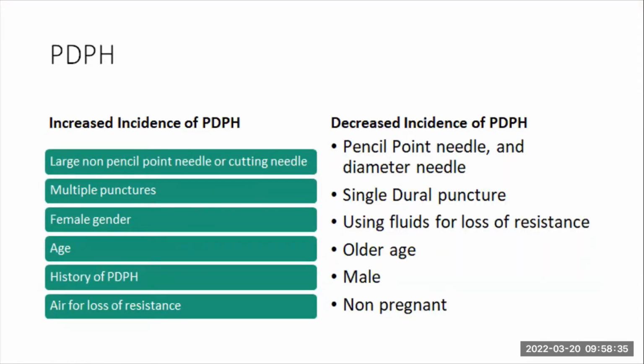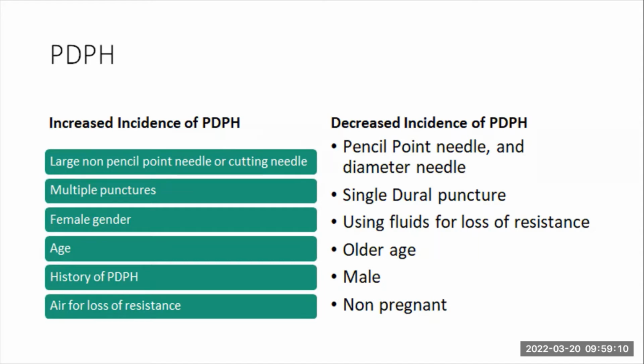So this slide explains the incidence of postural puncture headaches. Increased incidence occurs if you use a large non-pencil point needle or a cutting needle, multiple punctures, female gender, younger patients, a history of postural puncture headaches, or air for loss of resistance.